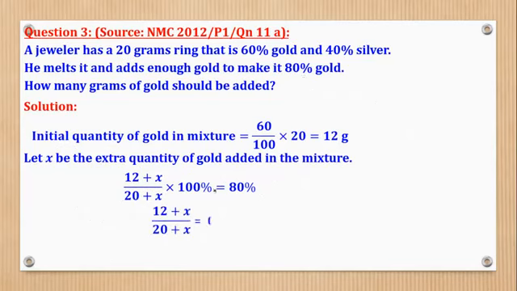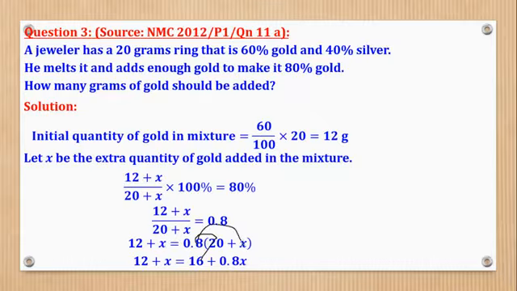What I'm going to do first is to take this 100 this side to become 80 over 100 to give you 0.8. Then I can cross multiply this with this to give you this. Then I can open brackets. And after opening brackets, this with this gives 16, this with this gives 0.8x. Now I can collect like terms.